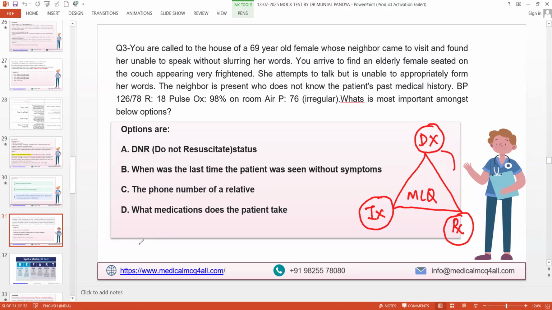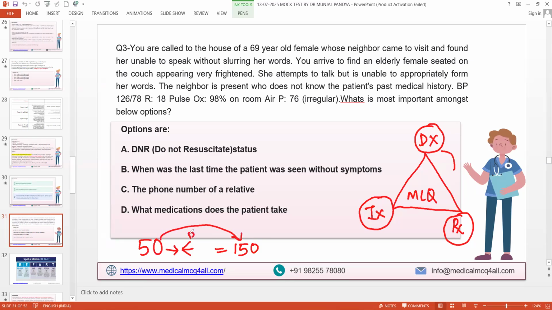Those who are joining me for the first time, if you are solving 50 MCQs a day nowadays, your target is this: if you ask these three questions, then the same 50 will convert into 150. Though you are doing 50 MCQs, at the end of the day you are solving 150.